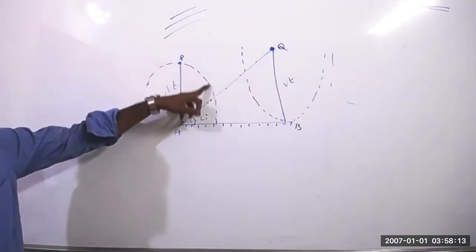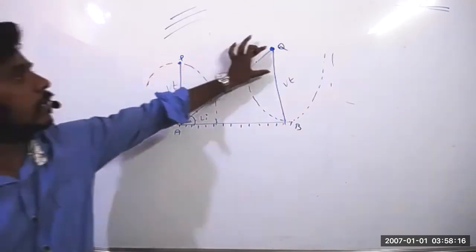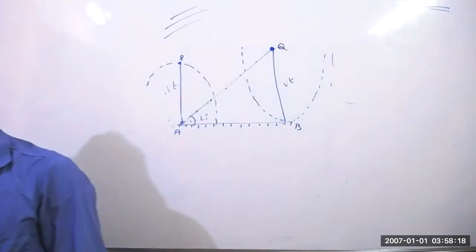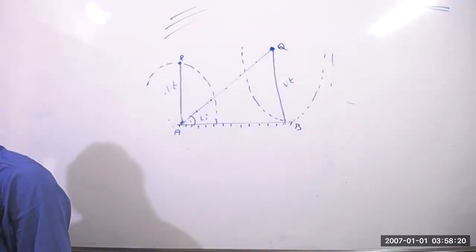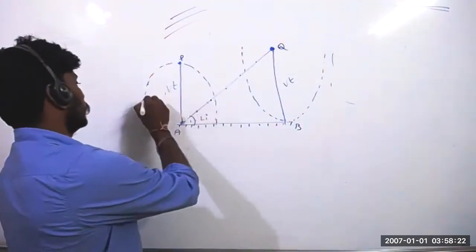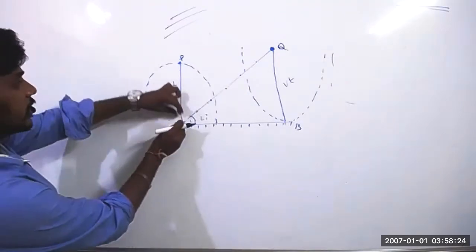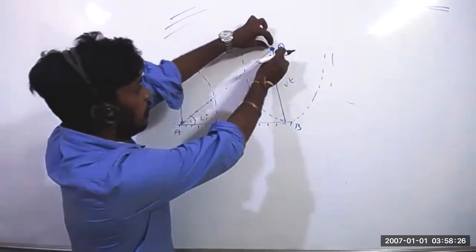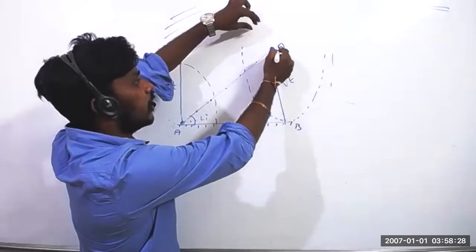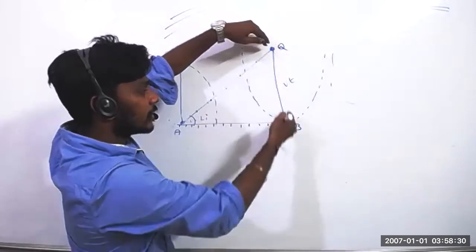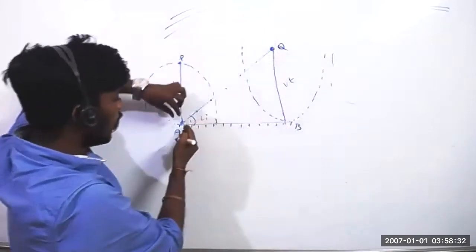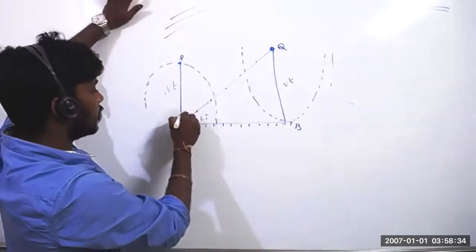This distance is equal to this distance. That much it will increase, I'm telling. This point should also travel the same distance. That is what I'm telling, right?